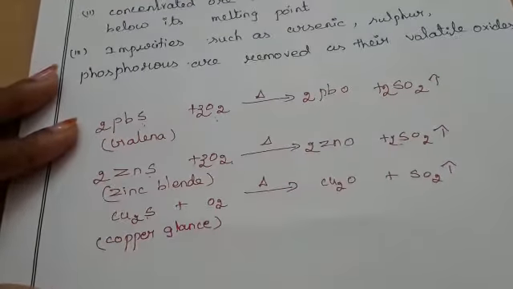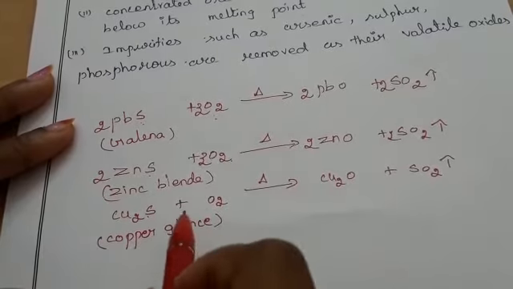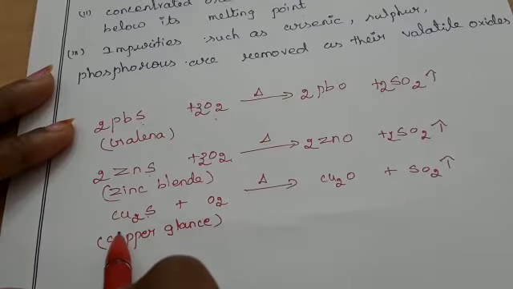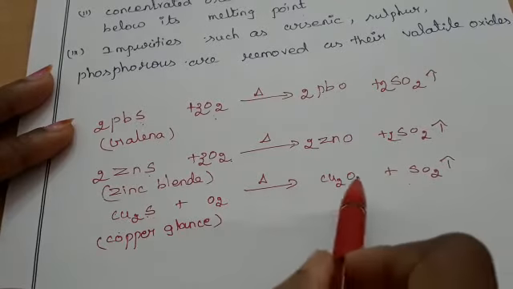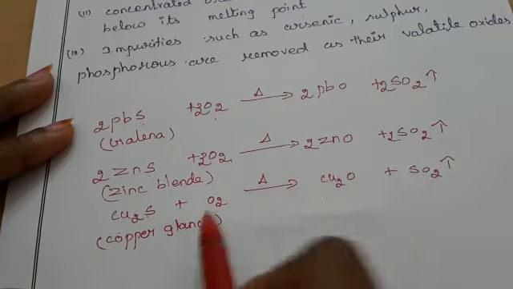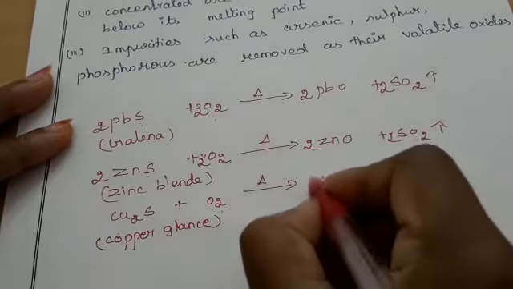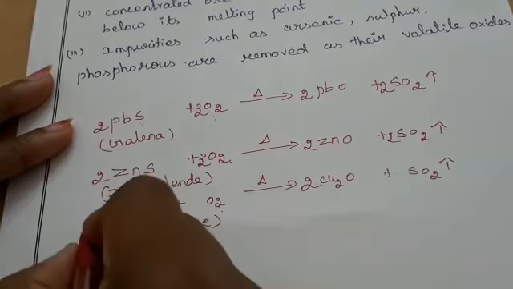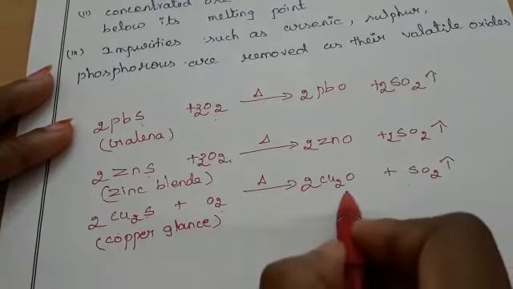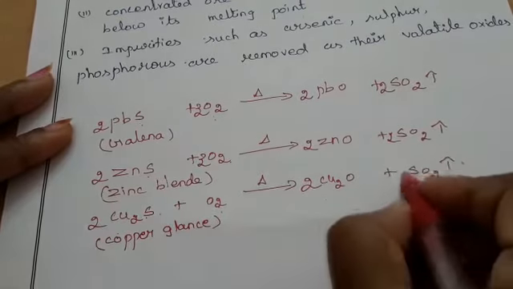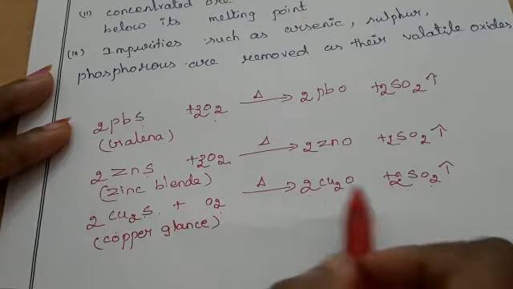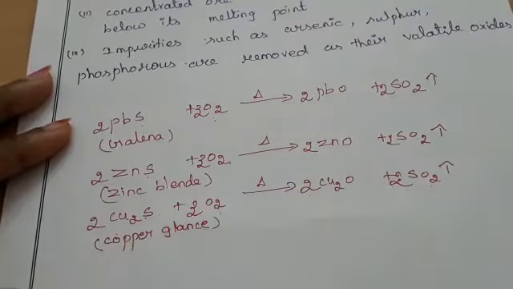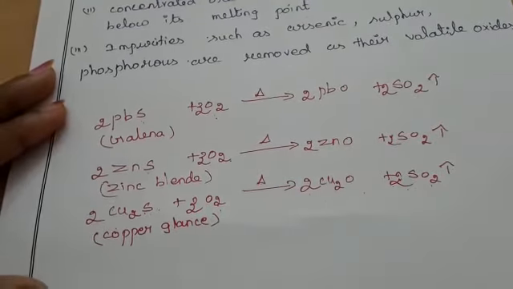Now we balance this equation. Copper is 2, sulfur is 1, and oxygen is 3 on one side and 2 on the other. Now we balance the copper: here 2, totally 4 copper, and sulfur is 2. Here you write the 2, totally 6 oxygen, and you write the 3 here. So the equation is balanced.